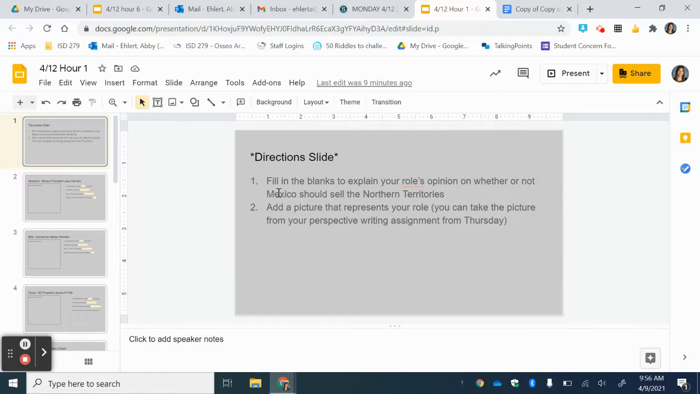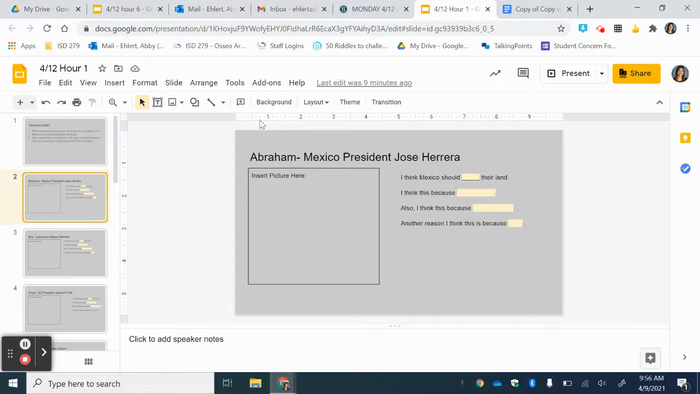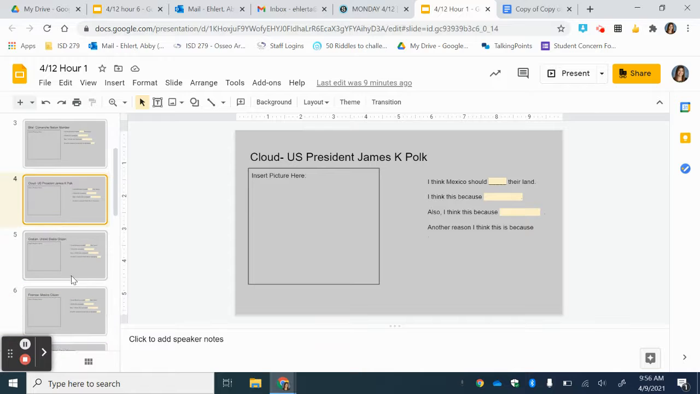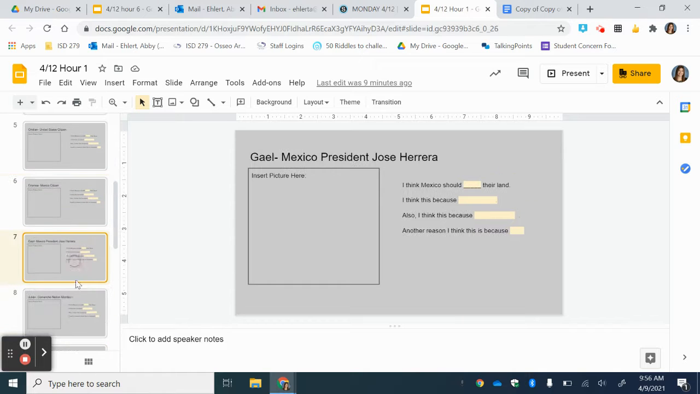And the directions say, fill in the blanks to explain your role's opinion on whether or not Mexico should sell the Northern Territories. And then step number 2 is to add a picture that represents your role. So you can just take the picture from your perspective writing assignment from Thursday, if that's easiest. You'll see here that each one of you, your first name is added to a slide with the role that you were assigned on Thursday. So you'll see that you'll have to scroll through and find your name.